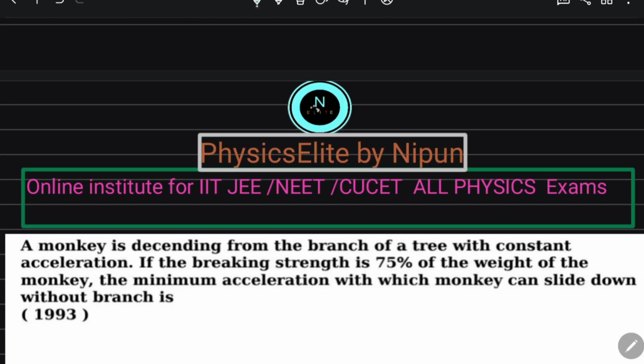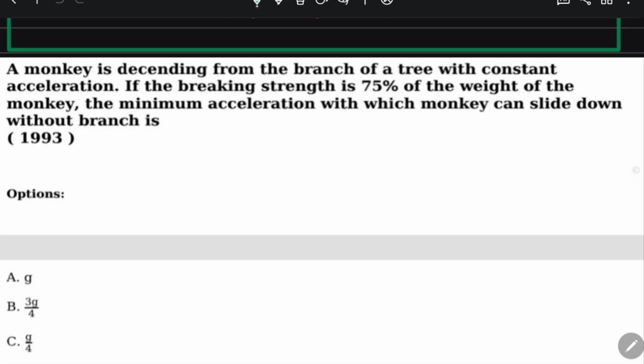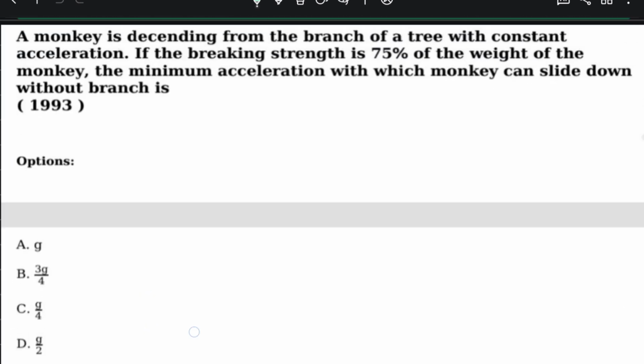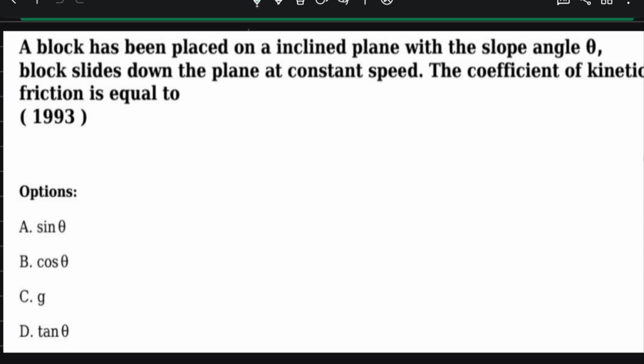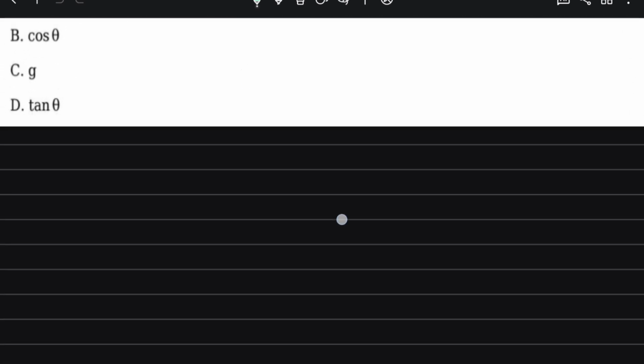So I proceed to our next question. You are able to understand all this question, I hope. If you have any doubt, this question we have already done. I think by mistake this question came. A block has been placed on an inclined plane with the slope angle theta. Block slides down the plane at a constant speed. The coefficient of kinetic friction is.